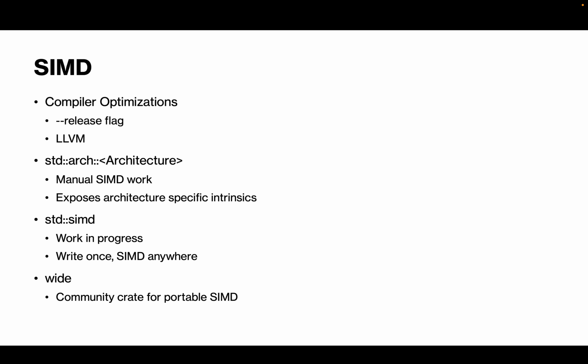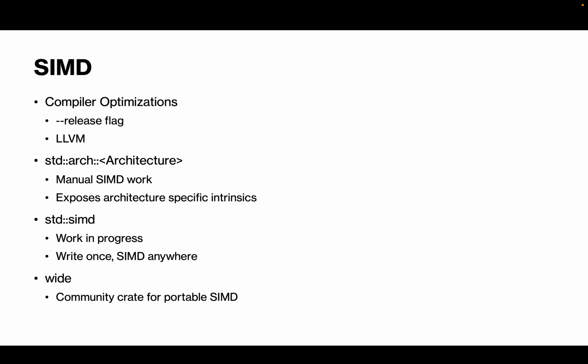Third, we have std-SIMD. This is a work in progress extension to the standard library where, instead of writing, like I mentioned, 3 different SIMD instructions per architecture, std-SIMD allows us to write a single SIMD instruction once and have it work on any compilation target.